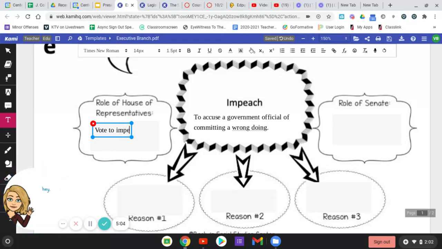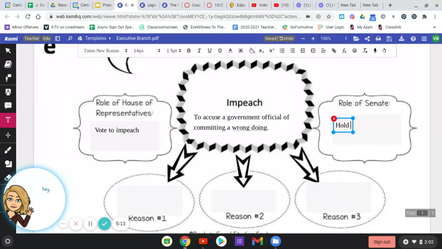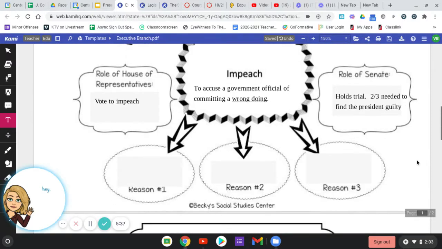If the House votes to impeach, which they did with Donald Trump, it moves to the Senate. And then the role of the Senate is not simply a vote. The Senate actually holds trial. And 2/3 are needed to find the president guilty. If there is not 2/3 of the majority of the Senate, then the impeachment does not stick. He's still considered impeached in the House, but not in the Senate.